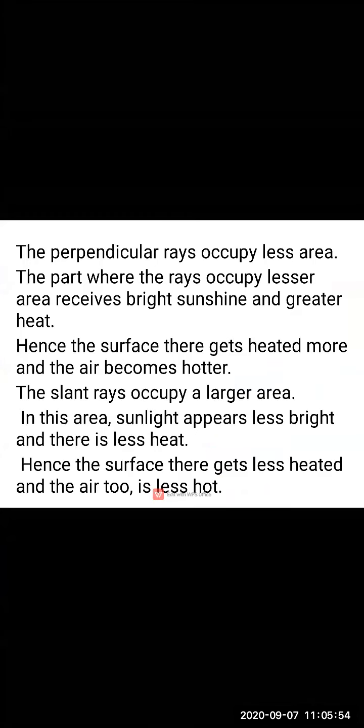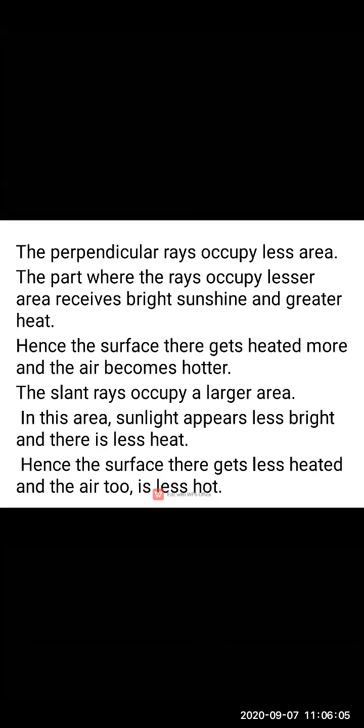Slant means what, children? Like I have told you previously, kind of a slope. Have you seen a slope? They are not straight. Like this here, slope. They are not in perpendicular direction. They diverge. So what happens here is the slant rays occupy a larger area.